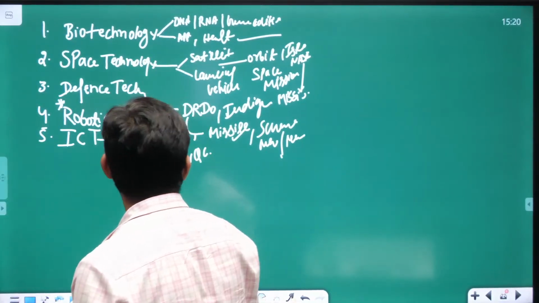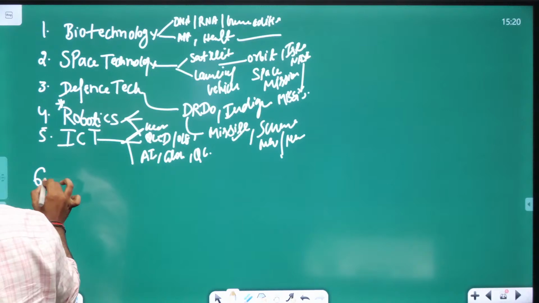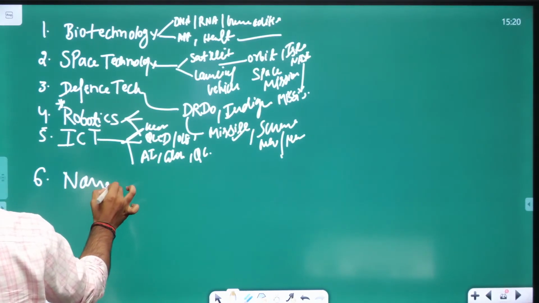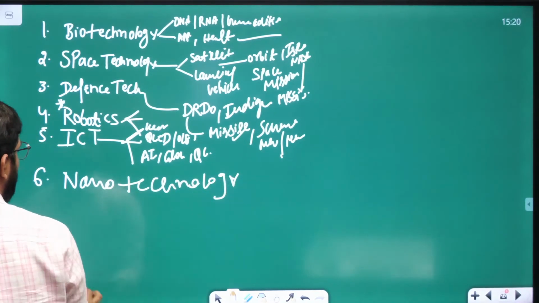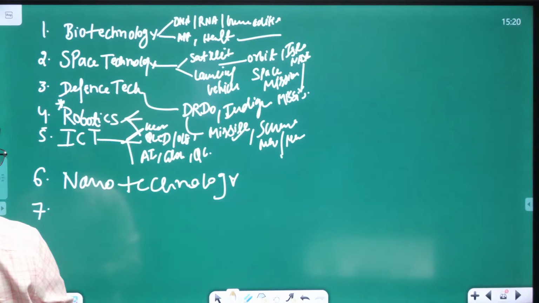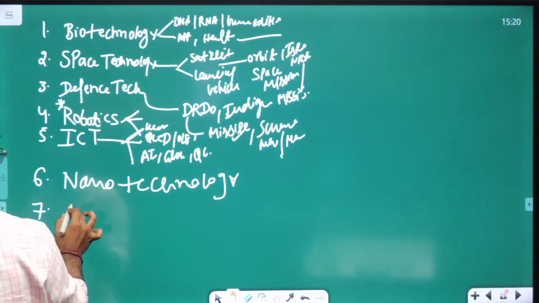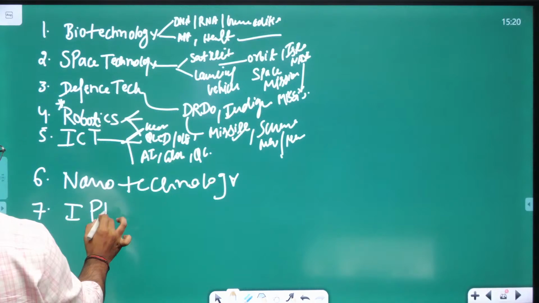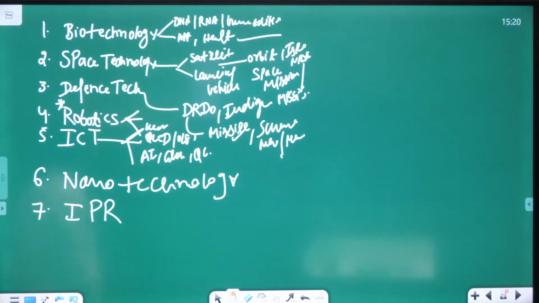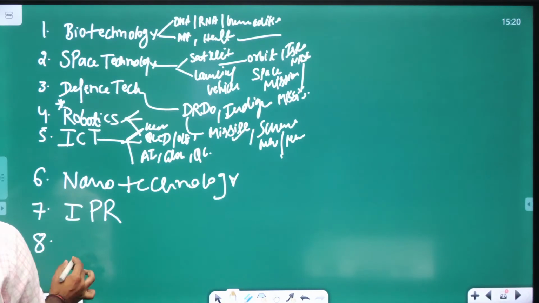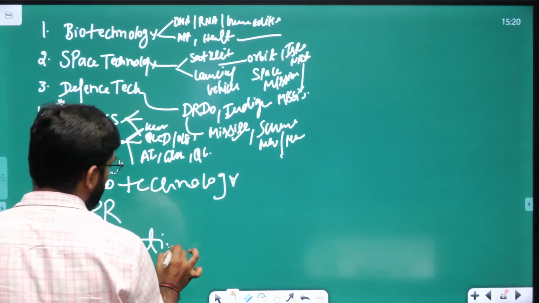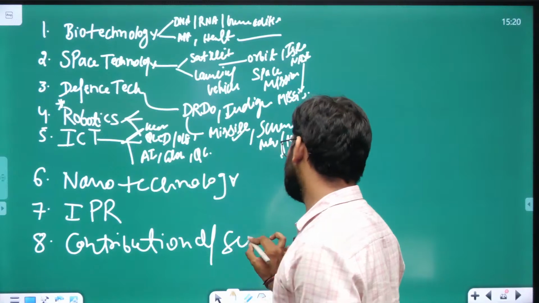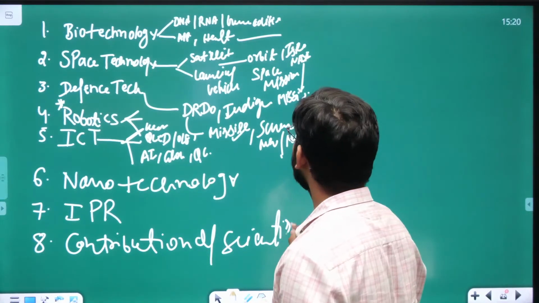After information and communication technology, you can make the sixth one on nanotechnology. And the seventh you can make on IPR, intellectual property rights. You can make on intellectual property rights the 7 kinds of differentiation. Then the 8th you can make on the contribution of scientists. You can make the 8th division.